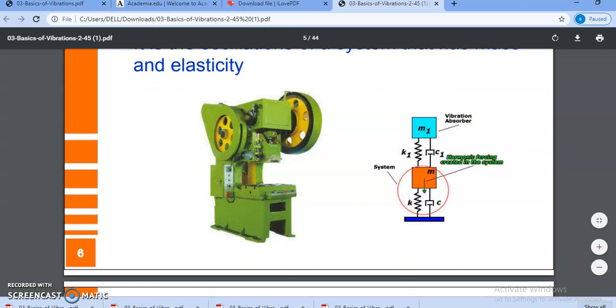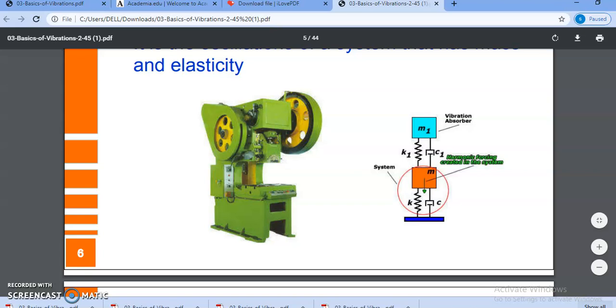And we can model any system. In the first lecture, we observed that we can model any system as a mass, spring, and damping system. So any system we can split into these three elements: mass, stiffness, and damping.